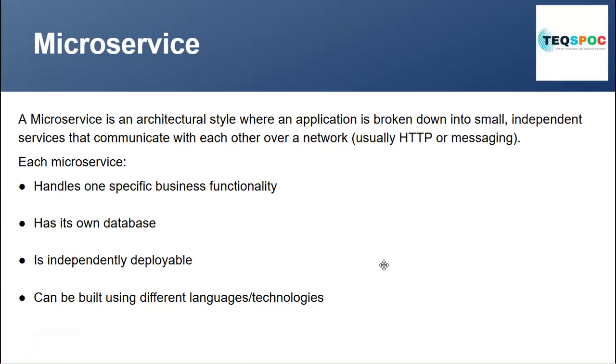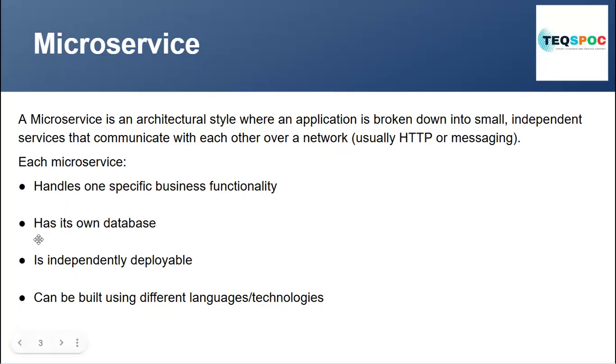We have seen till now the communication with the help of RestTemplate. Earlier we created RestTemplate and communicated with the front end application. That you can also say is a microservice, because back end is one application, front end is another application.